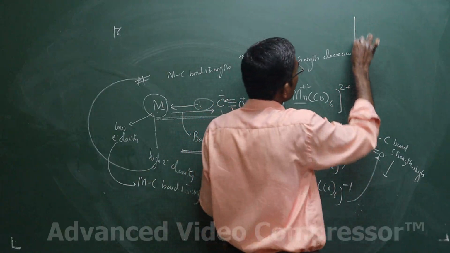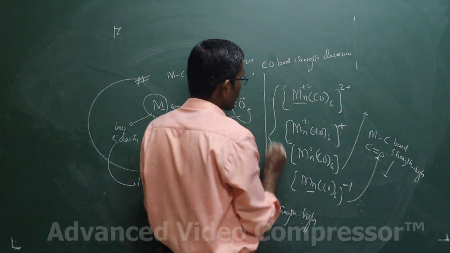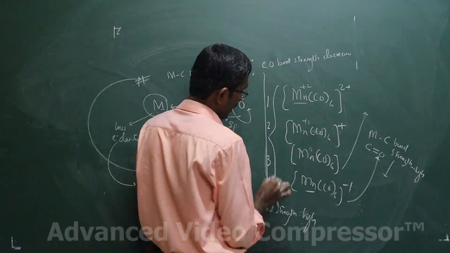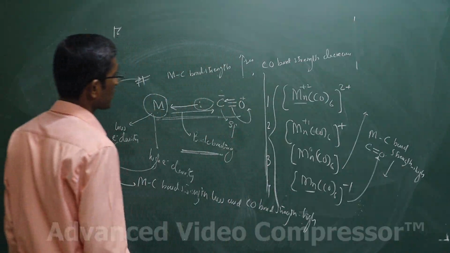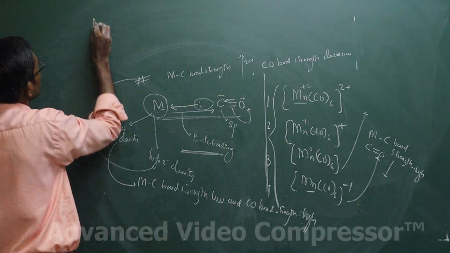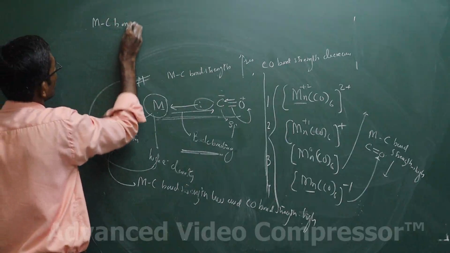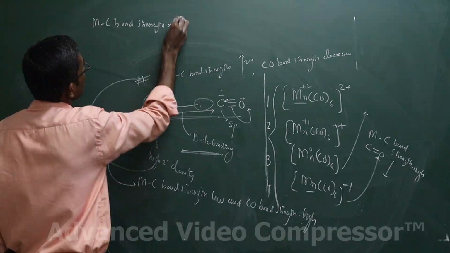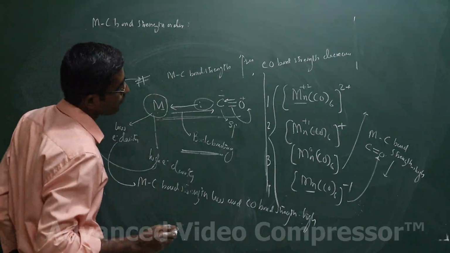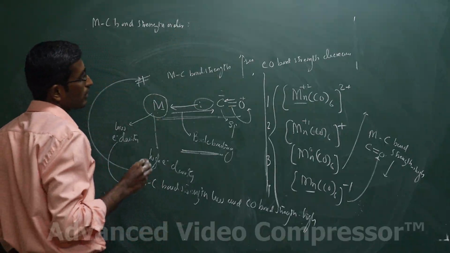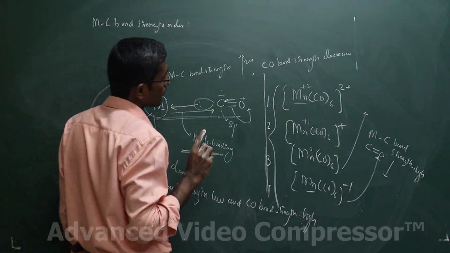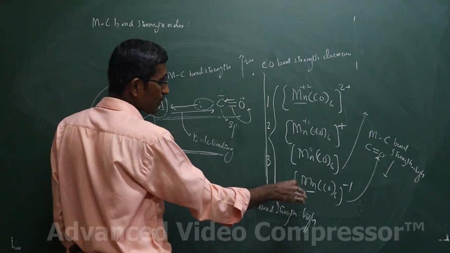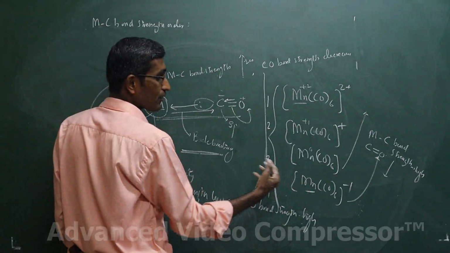If they ask you, students, for example with complexes 1, 2, 3 and 4, for the MC bond strength order, how do you write it? MC bond strength will be highest in this case because the electron density on the central metal ion is higher.